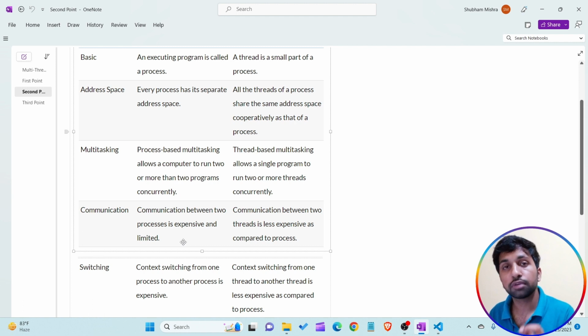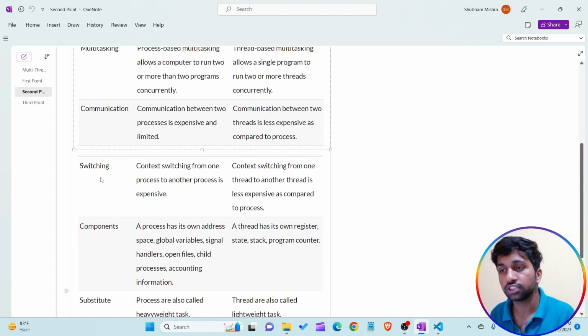But communication between threads within a program is less expensive. Why is it less expensive? Because all the threads are present in the same program. When I'm using PowerPoint, all the small parts that are known as threads are able to communicate with each other, which is very less expensive. Understand?